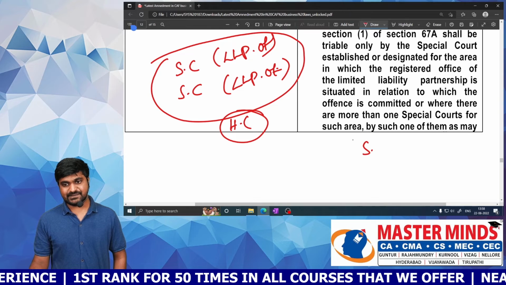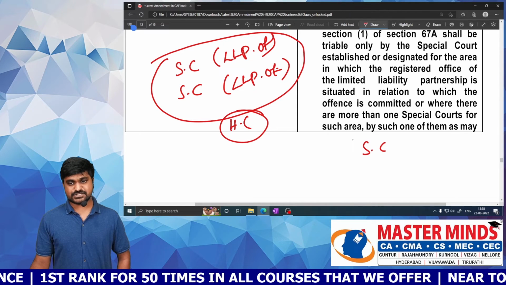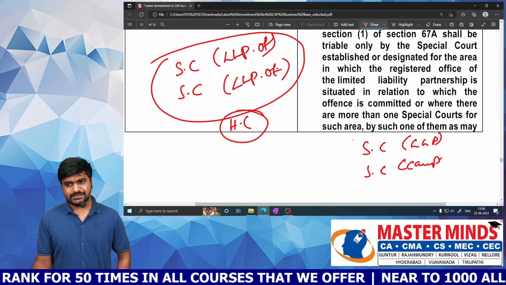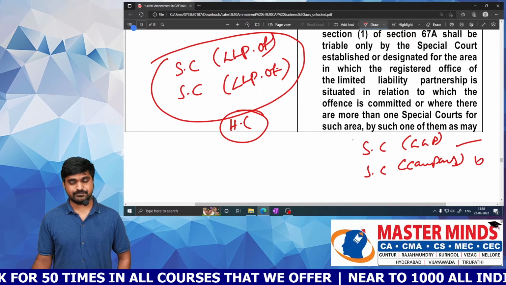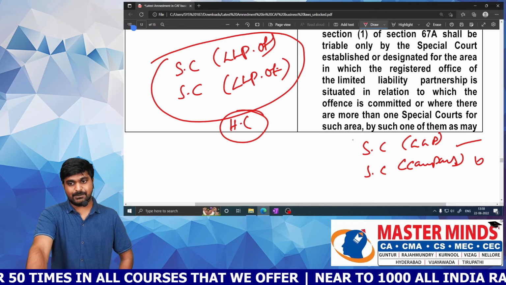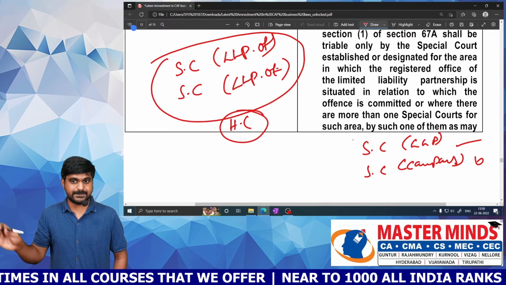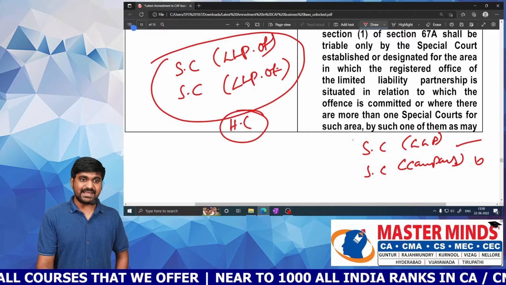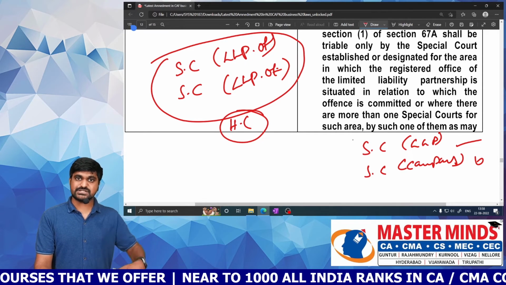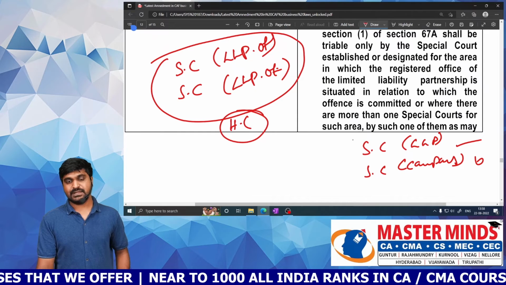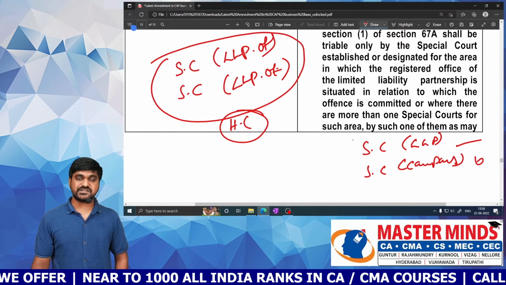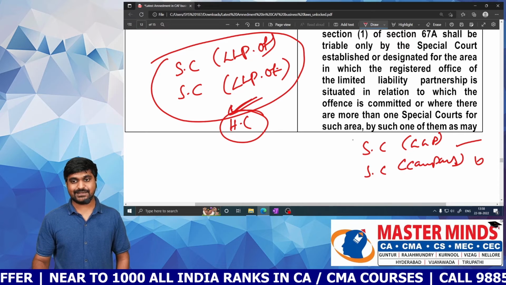Sir, what happens if my area has a special court relating to LLP and a special court relating to company? Then you must go for LLP only, not for company. If an LLP special court is not available, then only you need to go for the special court of company. Okay, but I'm not talking about this concept. I'm talking about my area having 2 special courts which deal with LLP offenses only. Now which special court do I need to go to? So you have to go to the special court which is directed by the High Court.